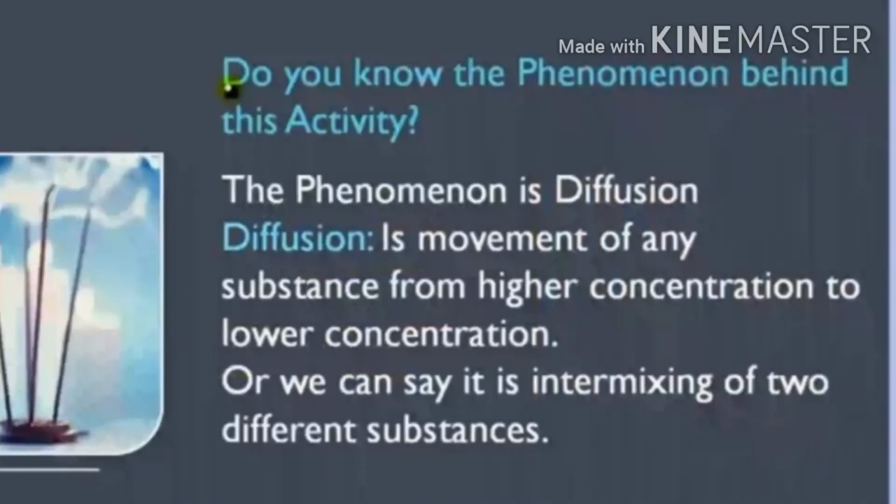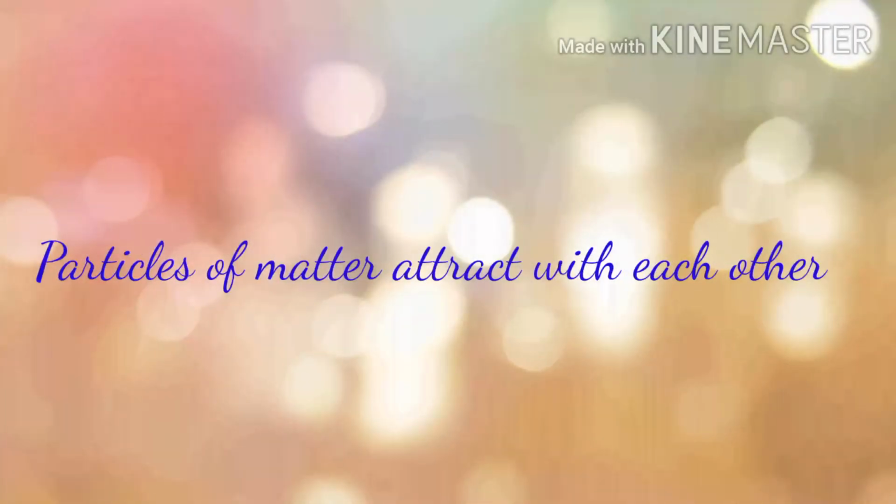What is diffusion? It has two ways of definition. First one is diffusion is a movement of any substance from high concentration to low concentration. Another definition is diffusion is a process of intermixing of two different substances. Fourth one is particles of matter attract each other.